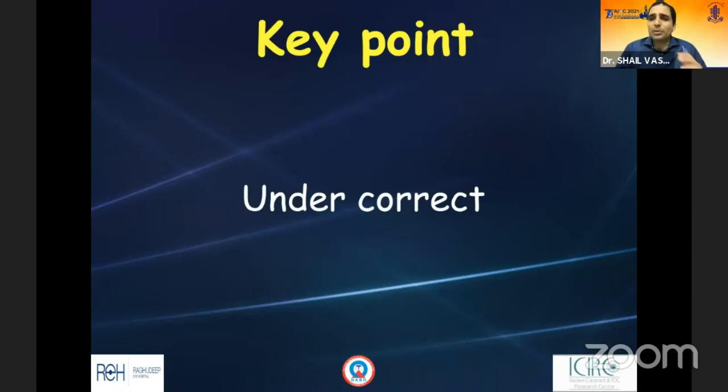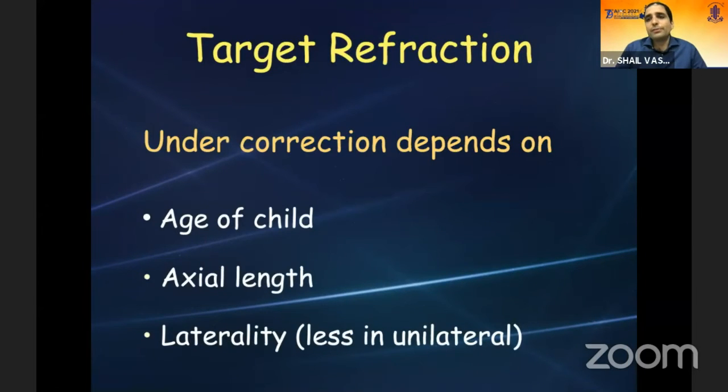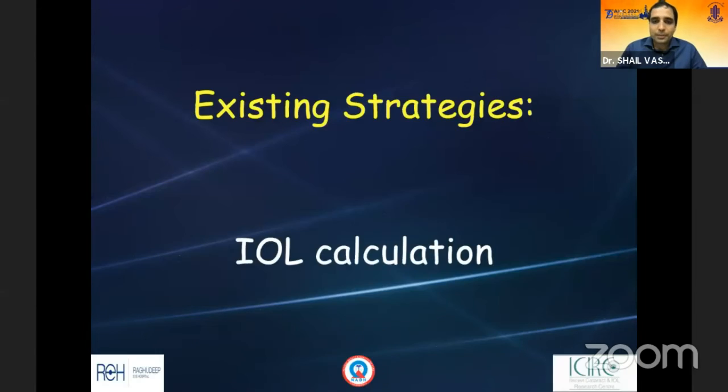The most commonly followed strategy, like I said, is to undercorrect. There are several theories, several papers, and several stalwarts who use different ways of undercorrecting based on age and so on and so forth. So undercorrection depends on the age, the axial length, and laterality. If it's a unilateral cataract, of course you undercorrect less because you don't want to create too much of an ametropia between the two eyes. Bilateral cataracts are relatively easier to target.